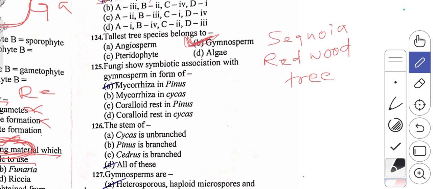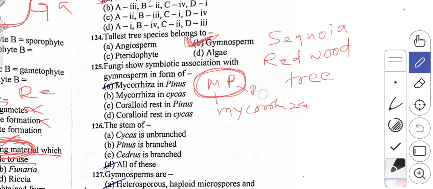Then the 125th question. Fungi show symbiotic association with gymnosperm in the form of. Always remember MP elections, where M stands for mycorrhiza, P for Pinus.